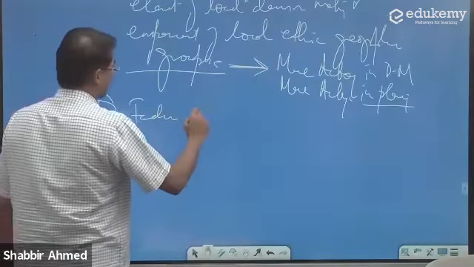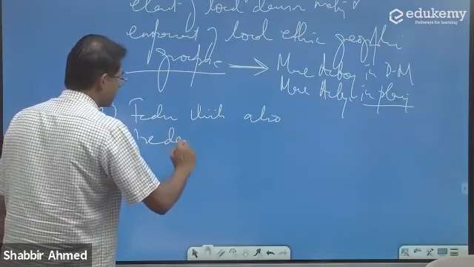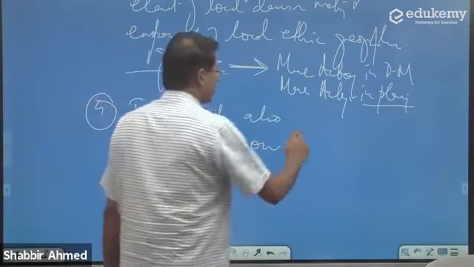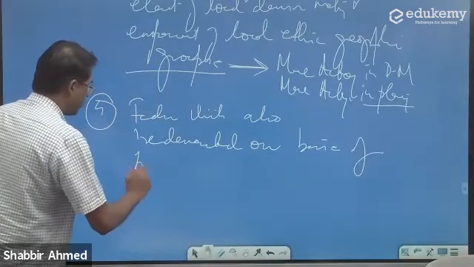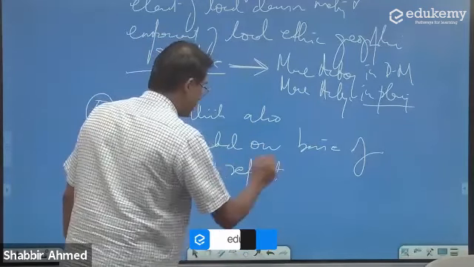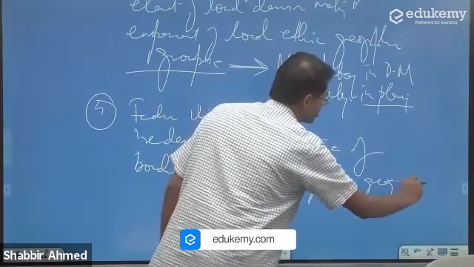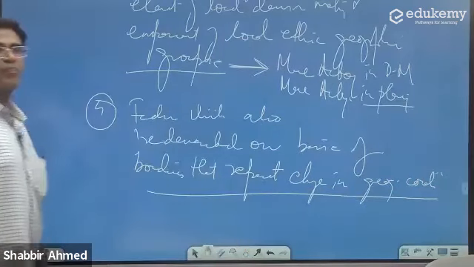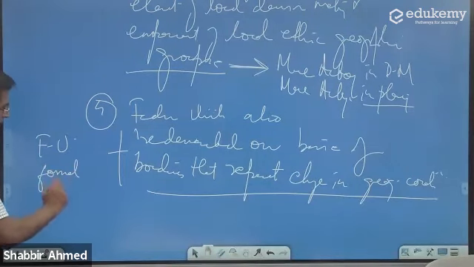Fourth point, federal units also are demarcated on the basis of boundaries that represent change in geographical conditions. यहां पर ले आना the concept of, so federal units themselves are type of formal regions. ये term याद आ रहा है आपको?